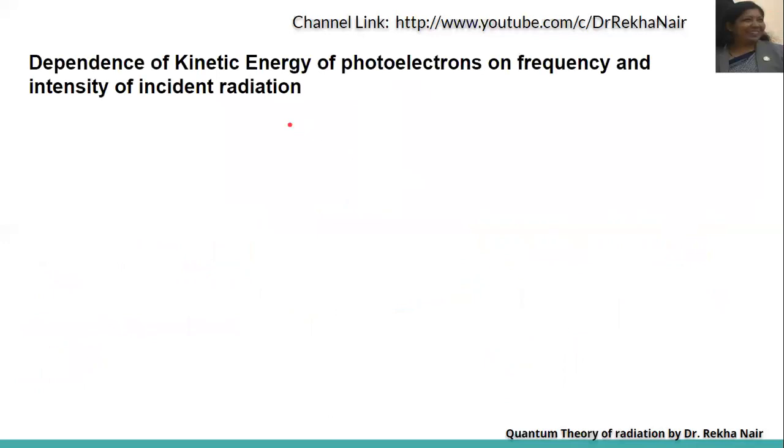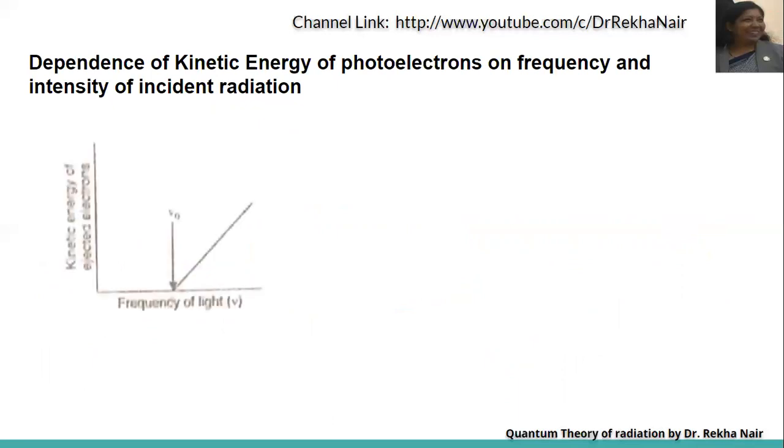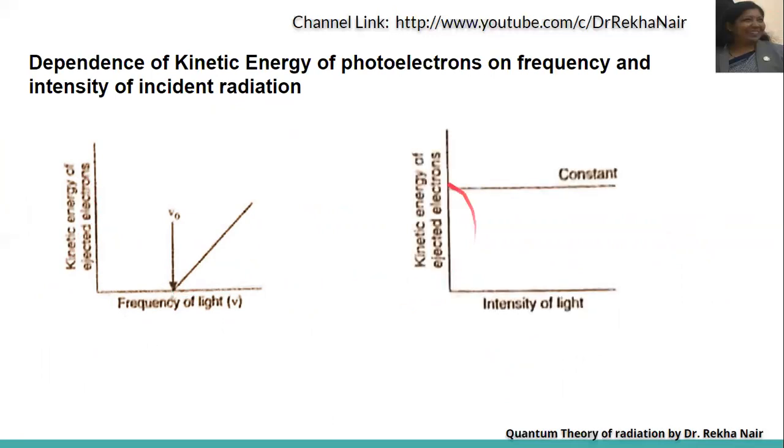Dependence of kinetic energy of photoelectrons on frequency and intensity of the incident radiation. Let us discuss that. We have a graph of kinetic energy of ejected electrons and frequency of light, and another graph of kinetic energy of ejected electrons and intensity of light. As I said, intensity of light is nowhere related to the kinetic energy of ejected electrons.